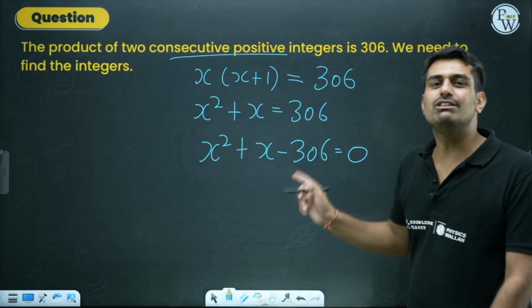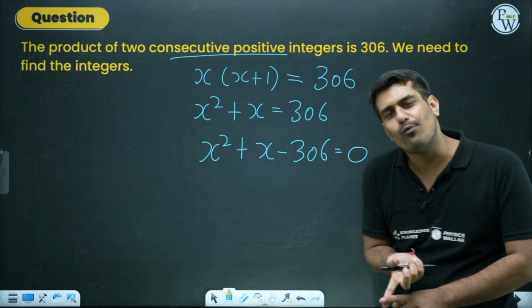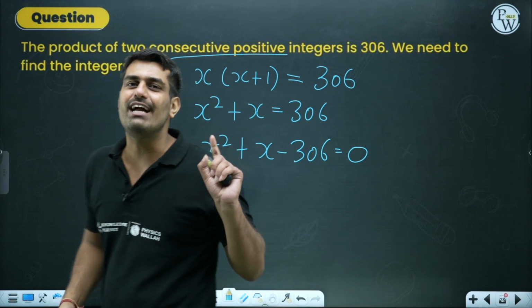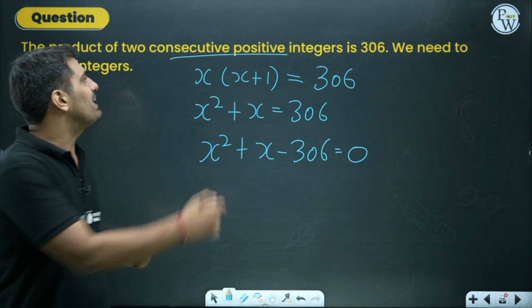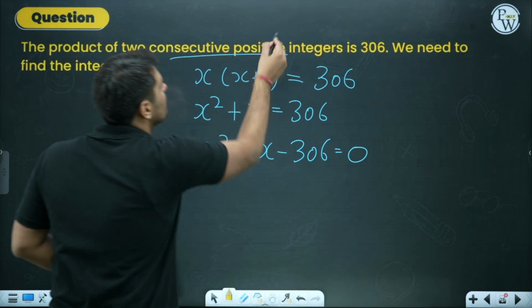This is another equation which you need to solve on your own. But this time, I need to warn you beforehand. What warning do I have? I have a very straightforward warning. The thing mentioned over here is positive integer.